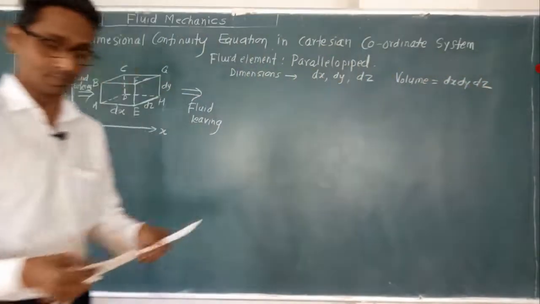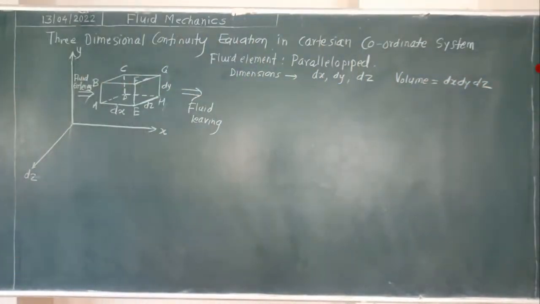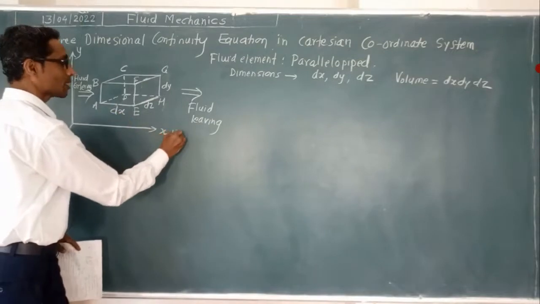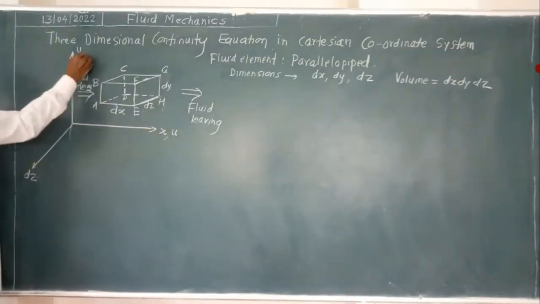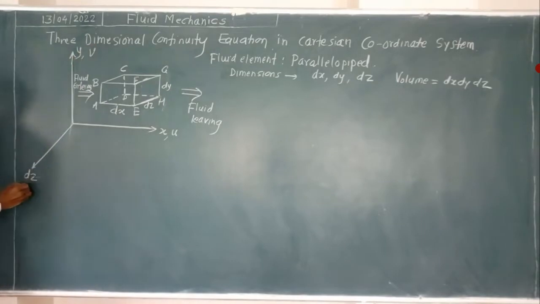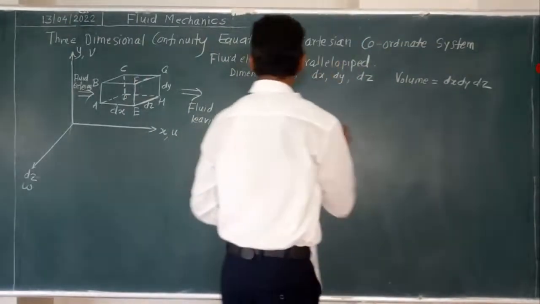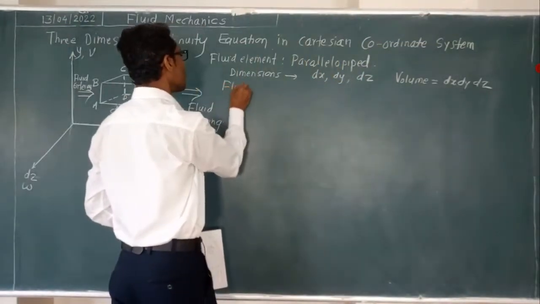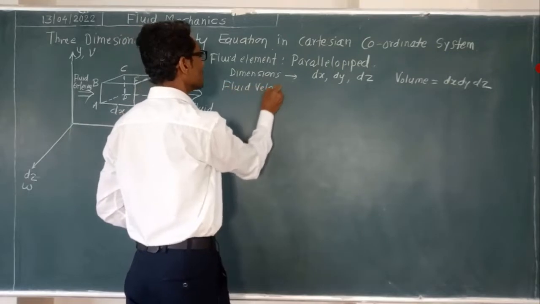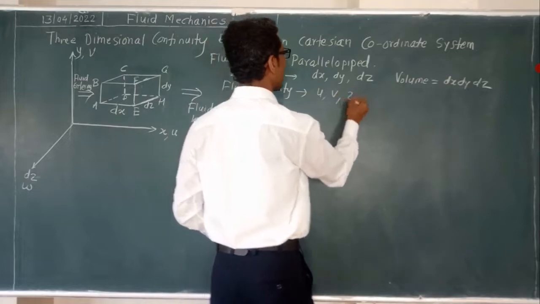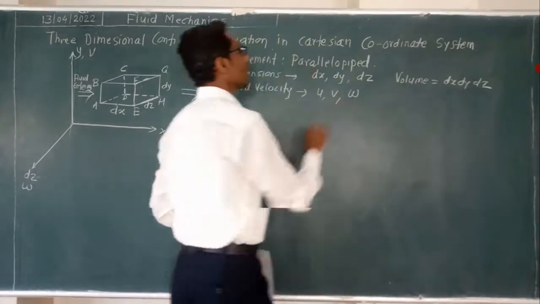This is the volume. Okay, now along this x direction we will consider velocity u, along y direction we consider velocity v, and along z direction we consider velocity w. That we already did in the first two sessions. Okay, so fluid velocities along x direction, y direction, and z direction are u, v, w.